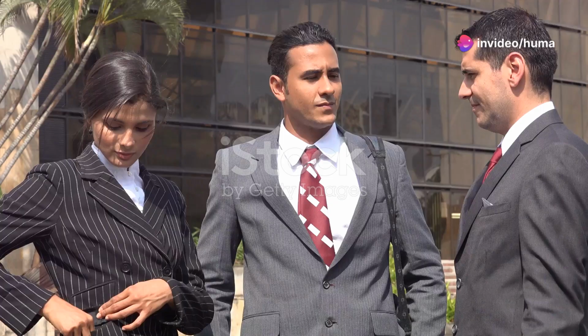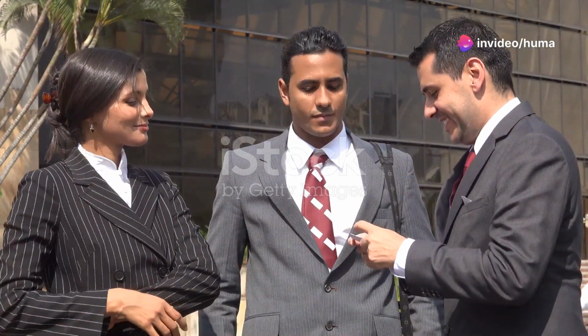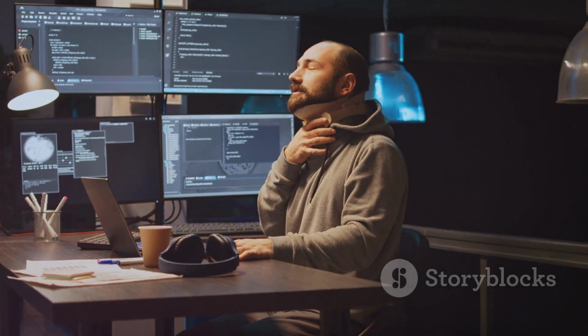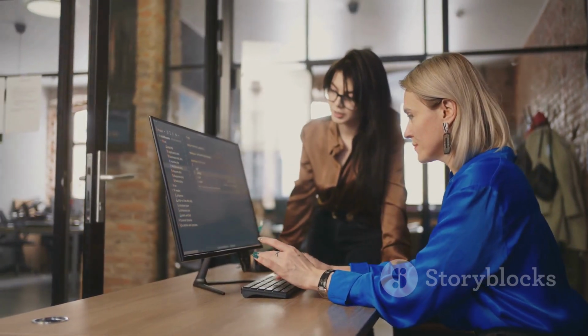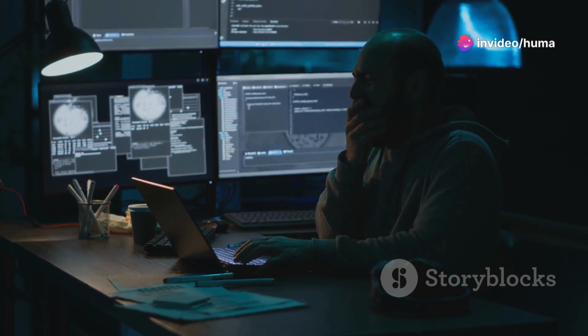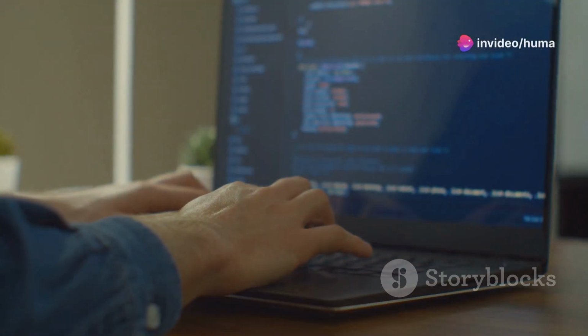Finding your path. A computer science background opens doors to a wide range of career paths. Software engineers design, code, and test software for various platforms. Data scientists extract insights from large data sets. Web developers create interactive websites, while mobile developers build apps. Cybersecurity professionals protect information from cyber threats. Explore your interests and talk to people in various roles. Networking and industry events provide valuable insights. Find a career path that ignites your passion.